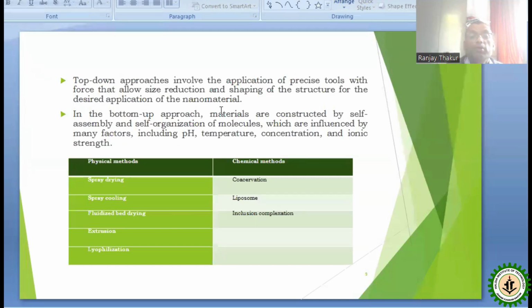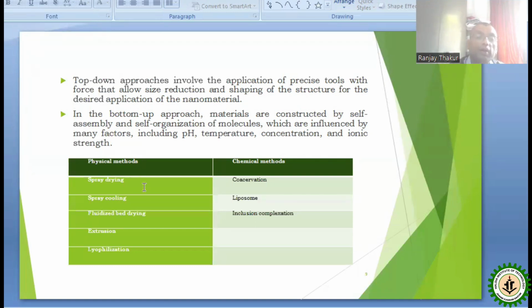So the top-down approach involves the application of precise tools with force that allows size reduction and shaping of the structure for the desired application of the nanomaterial. So bigger one into smaller form. In the bottom-up approach, materials are constructed by self-assembly, which we also call aggregation. Self-assembly and self-organization of molecules are influenced by many factors including pH, temperature, concentration, and ionic strength.